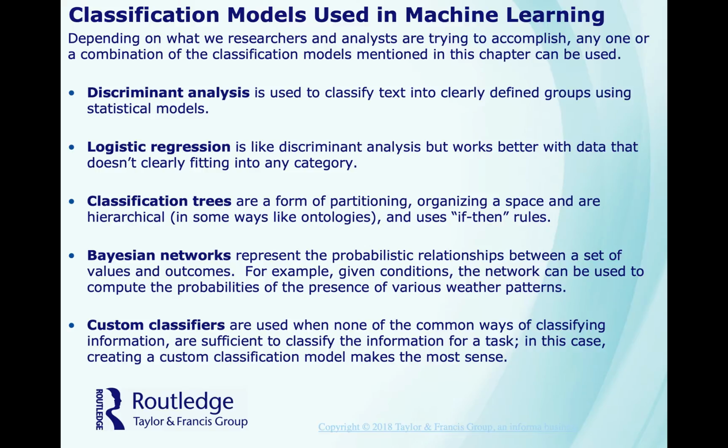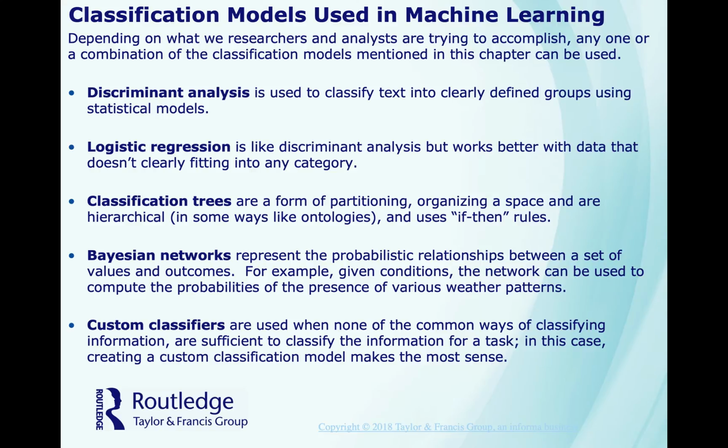All right. Depending on what the researcher or analyst is trying to accomplish, anyone can use a combination of these classification models mentioned in this chapter. So, discriminant analysis. This is used to classify a text into clearly defined groups using statistical models. Logistic regression is a discriminant analysis but works better with data that doesn't clearly fit into any category. Classification trees are a form of partitioning, organizing a space, and are hierarchical in some ways like ontologies and use if-then rules. So like if this happens, then this happens.